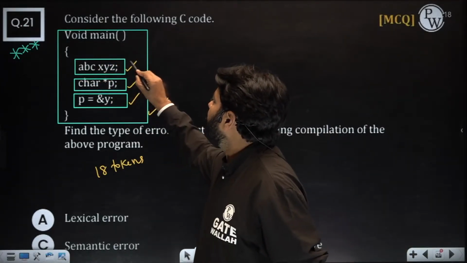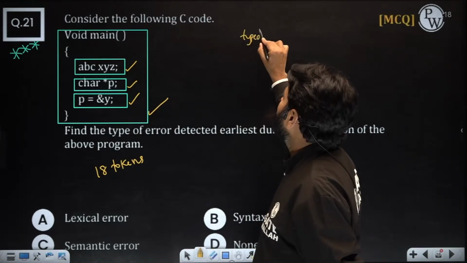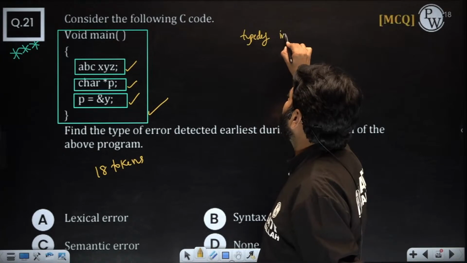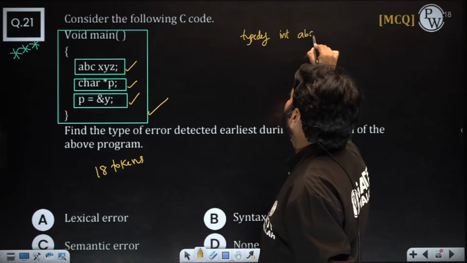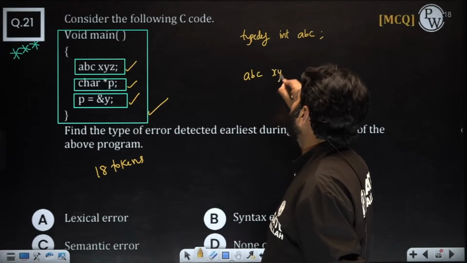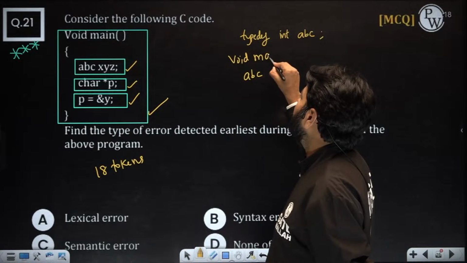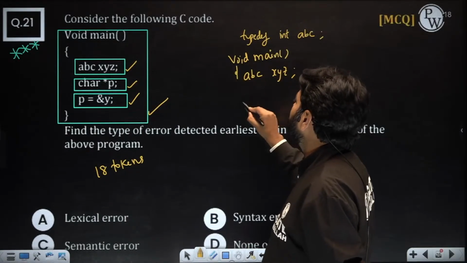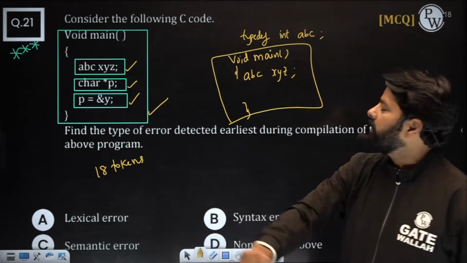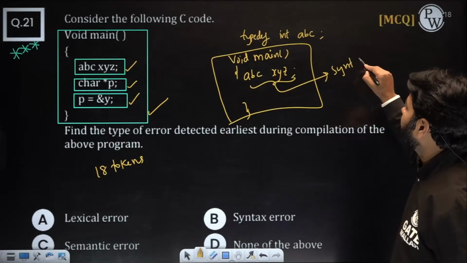No, this might match when somebody writes a typedef statement. Let's say typedef, I write int abc, then this statement is actually correct. There is no problem if I write it within the main. That means this syntax is correct, and there is no syntax error because this statement is syntactically valid.